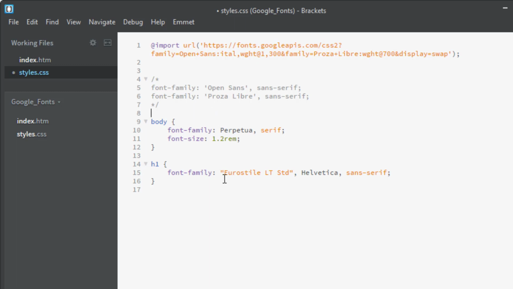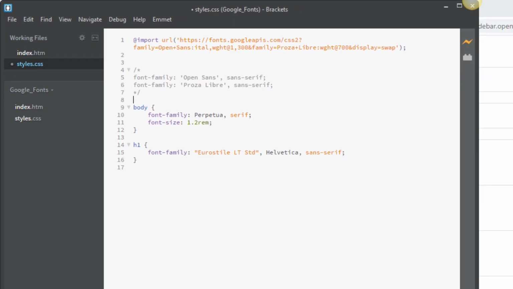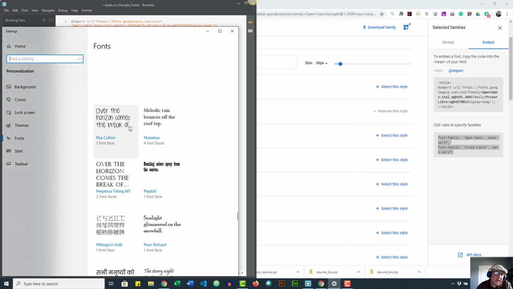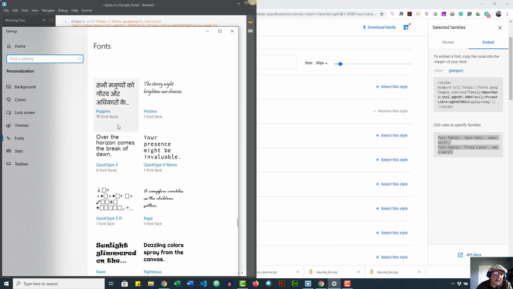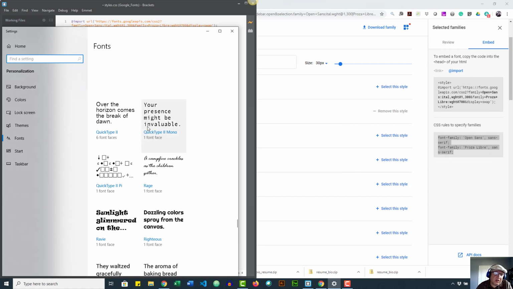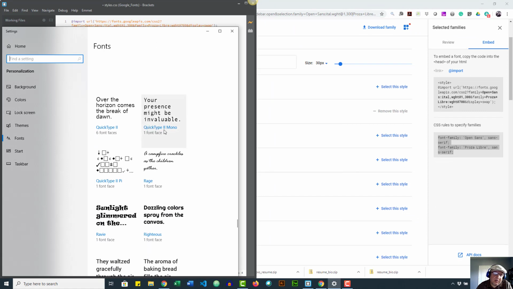If you can see here, like your style, LSTD, and Open Sans, they're in quotations, single or double quotations, it doesn't matter. The reason is because there are spaces in the name. Helvetica doesn't have spaces in the name, and you can look at your fonts and figure out the names. For example, if I wanted to use this one, QuickType Mono, it has to be spelled exactly the same way that it is here.